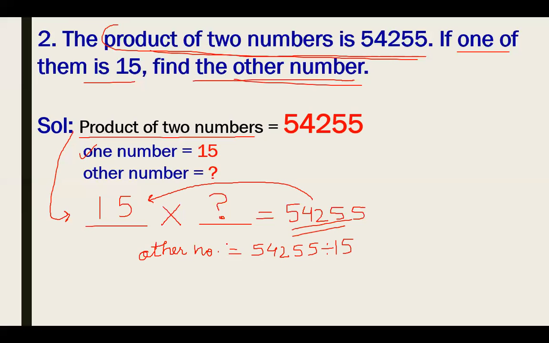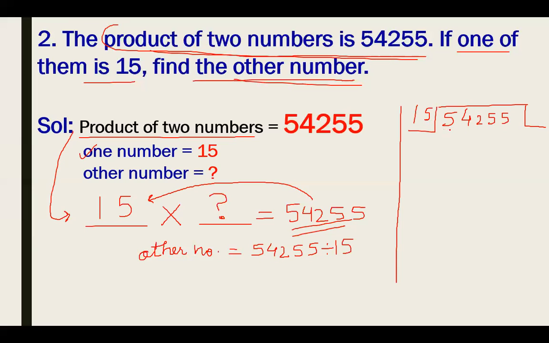To find the other number, we have to divide this bigger number by 15. So for it, I have to divide. Let me show you the division. Write 54,255, the bigger number, inside the division bracket. Then write 15 as the divisor. So let's divide this big number by 15.